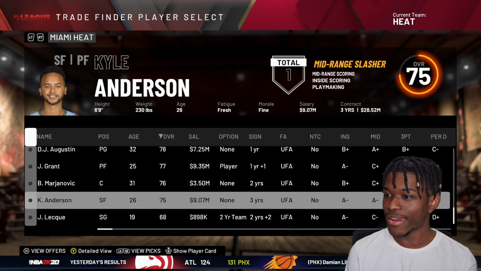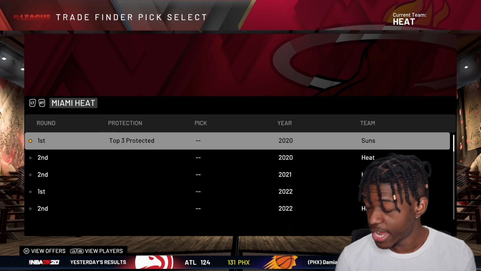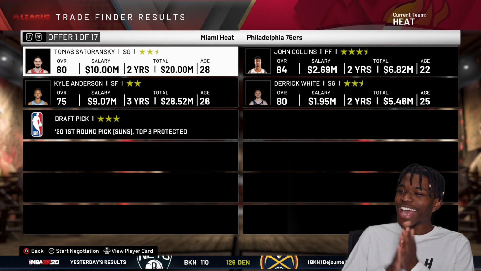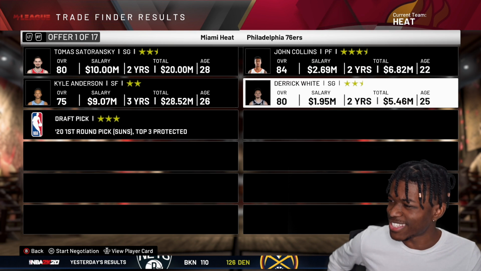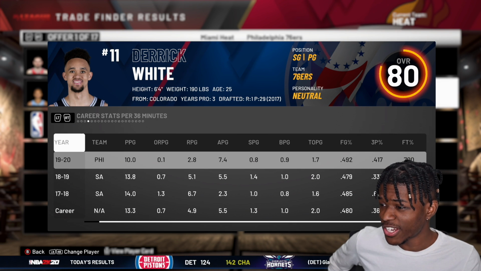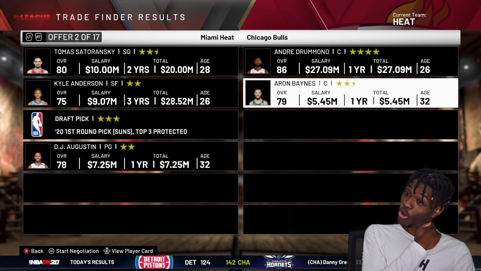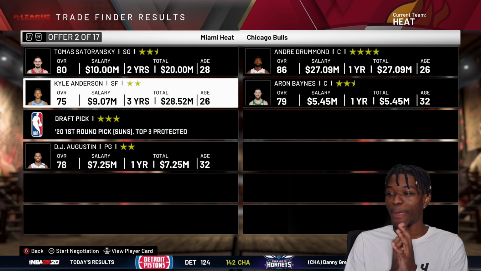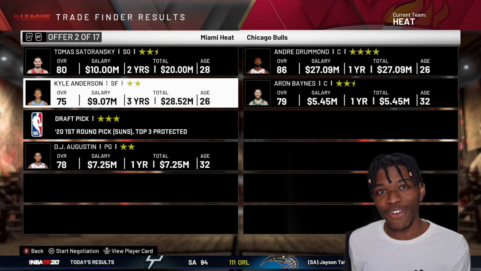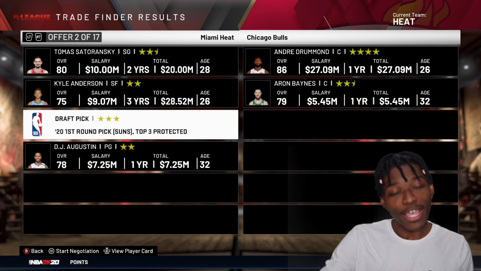We'll throw in Kyle Anderson and that pick we just got in that Marcus Morris trade. And maybe that's enough. Oh yes, that pick, 3-star value, yes. And we get back Derek White in this trade as well, who's shooting 50% from the field so far this season. I like that trade. Trade number 1, or trade number 2. Okay, this draft pick is really, really valuable to some people. So I may not even do any of these trade finders. I may put together my own trade knowing this pick is something people want.